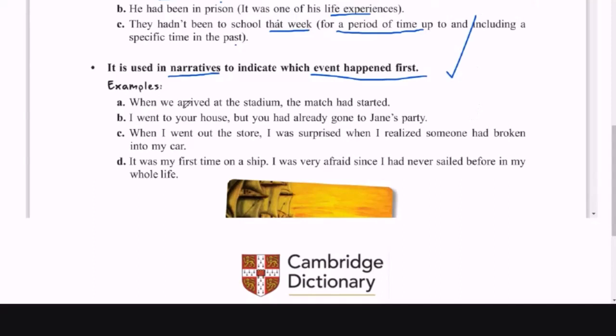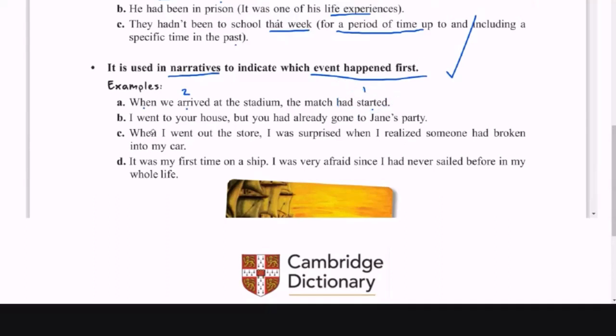So we said, we arrived at the stadium. When we arrived at the stadium, the match had started. So first, la acción que sucedió primero, the match started. So this happened first, and then we arrived. Pero lo pongo en el orden, first arrived and then started. Pero en orden cronológico, it's first the match started and then we arrived. In this case, to indicate that this happened first, we use the past perfect. Okay? You got it?